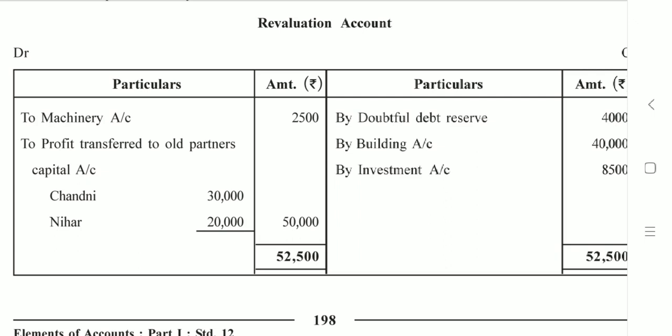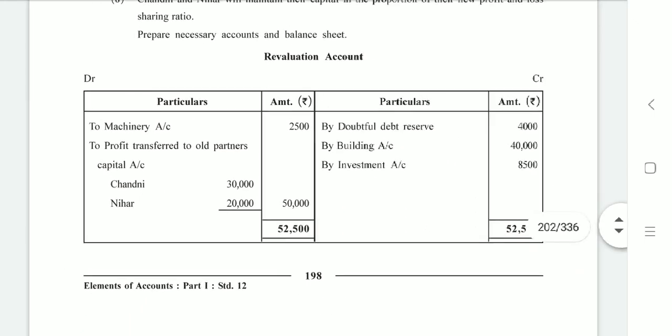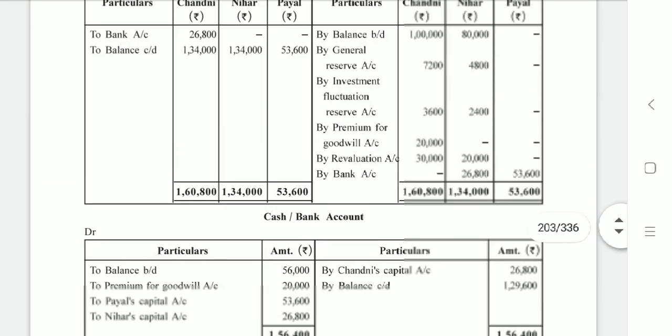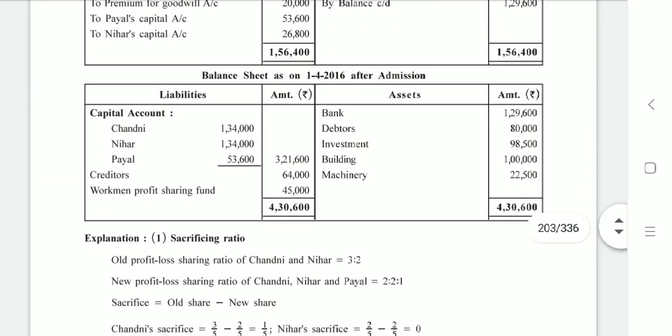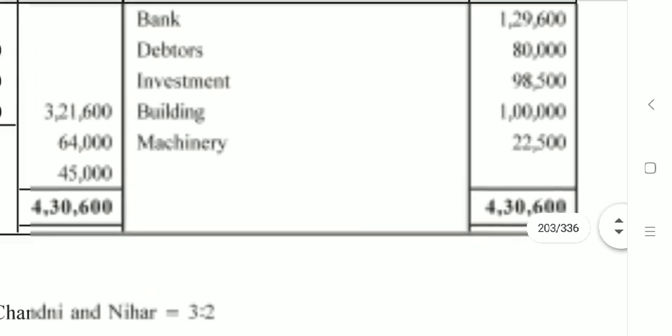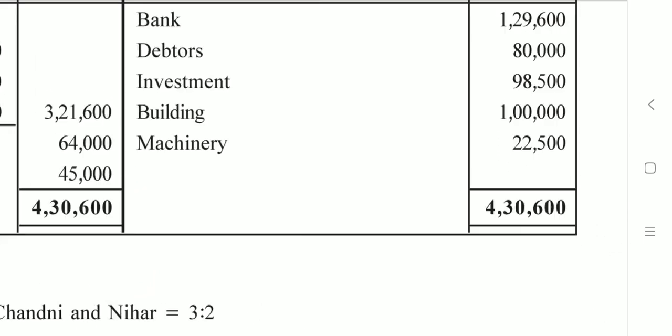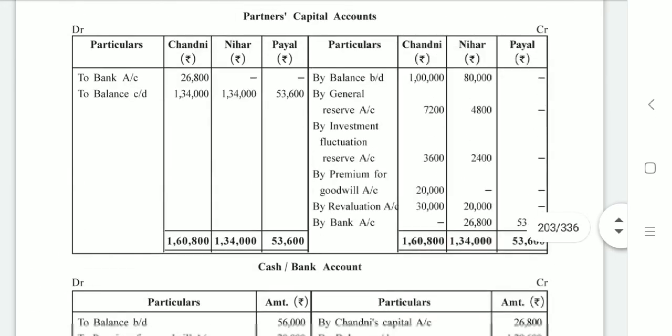To machinery account 2,500. 10% of 25,000. So what is the new value of machine? Next page, the new balance sheet. The new value for machine is 22,500. How? 25,000 minus 2,500. Next adjustment.